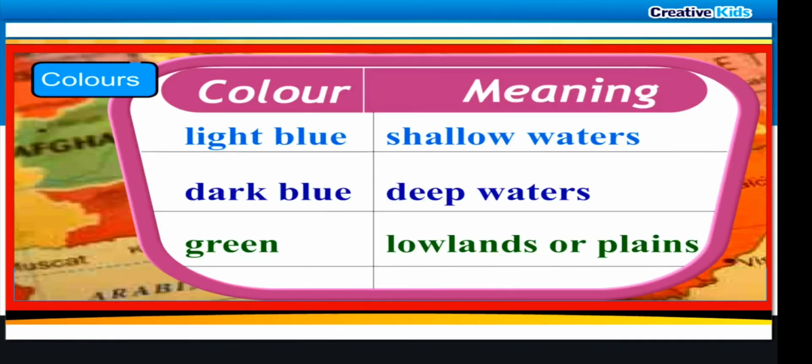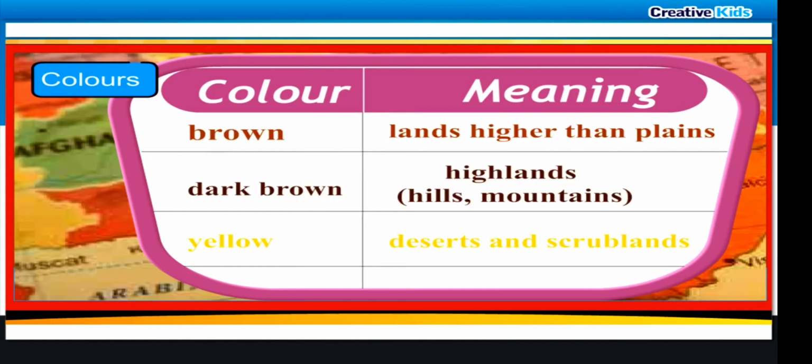Color: light blue, meaning shallow waters. Color: dark blue, meaning deep waters. Color: green, meaning lowlands or plains. Color: brown, meaning lands higher than plains. Color: dark brown, meaning highlands, that is, hills or mountains. Color: yellow, meaning deserts or scrublands.